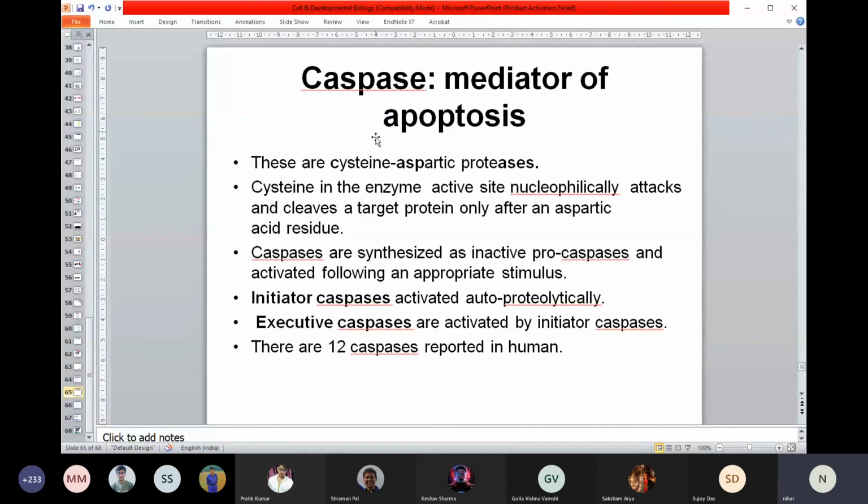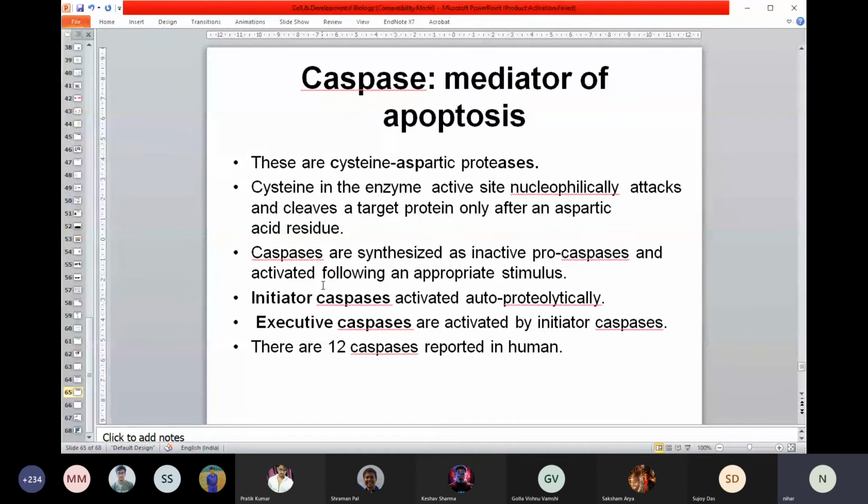Why is it called caspase? It's called cysteine aspartic acid protease. You have heard all those protein chemistry terms. So why is it called like this? Because the cysteine amino acid present in the enzyme's active site nucleophilically attacks and cleaves a target protein after an aspartic acid. The target protein here is a different cellular part or organelle. It can be the nuclear membrane, the mitochondrial membrane, it can be anything. So that's why the name is caspase.